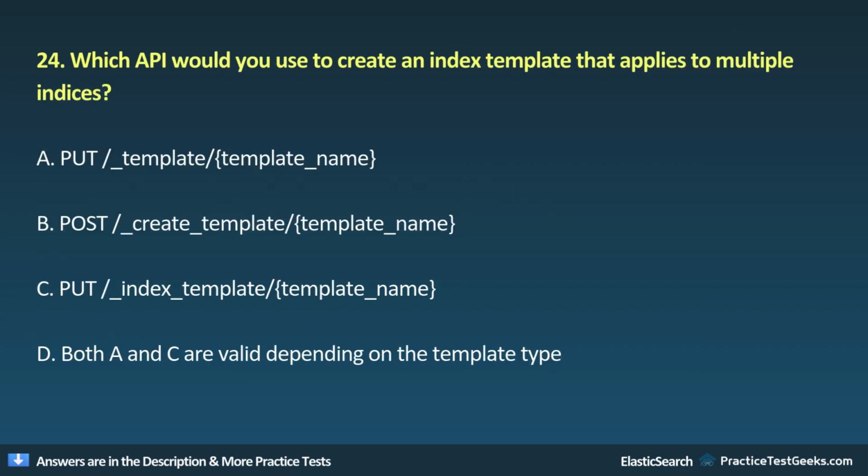24. Which API would you use to create an index template that applies to multiple indices? A. Put /_template/template_name. B. Post /_create_template/template_name. C. Put _index_template. D. Both A and C are valid depending on the template type.